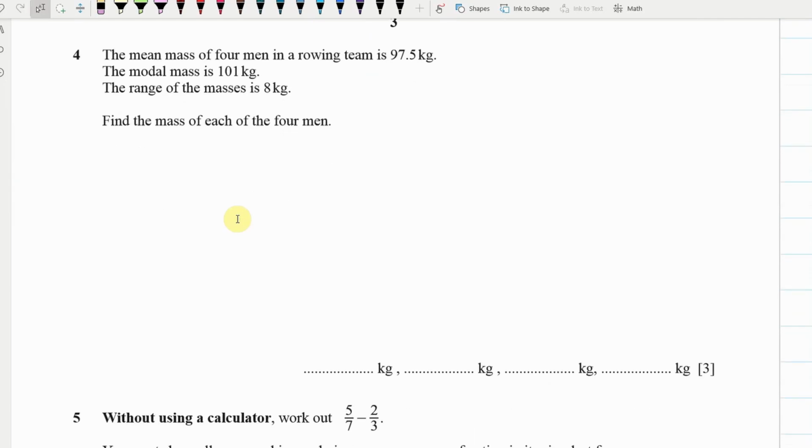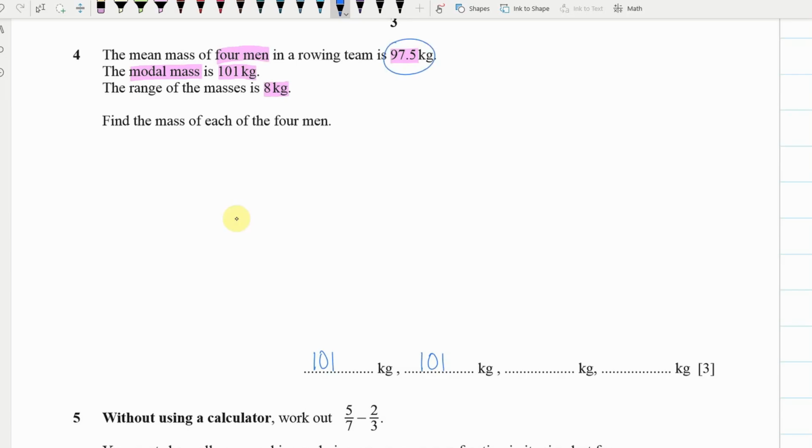Okay, this one, a lot of people managed to get some of the marks here. Okay, so we've got 4 men, and the mean is 97.5, and the modal mass is 101 kilograms, and the range of the masses is 8 kg. Well, if the modal mass is 101, that means that must come up the most times. So I'm going to start off with 2 101s there.